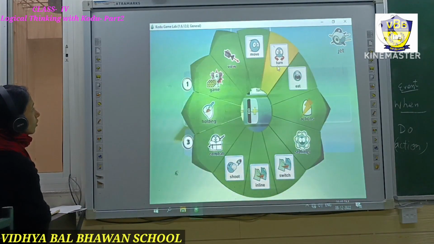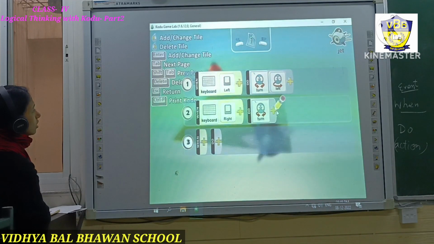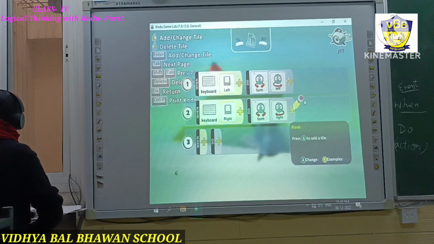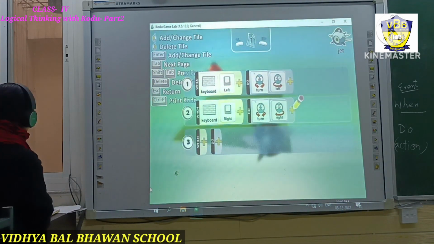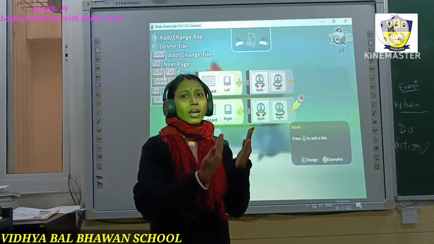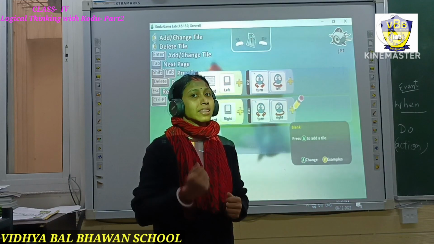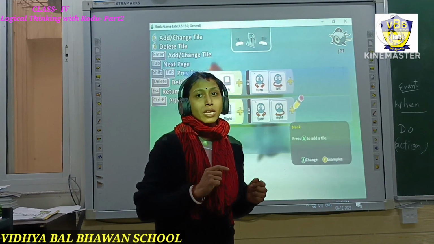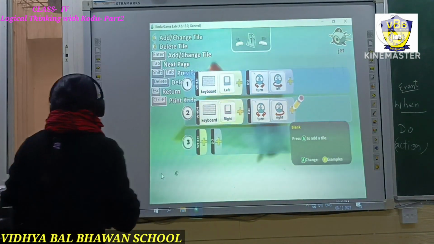Okay, so it will turn in which direction? Towards the right direction. Okay, just click on this. So we have already coded this. Fine. Now again we have made our jet move left and right. But when it will shoot the missile, that we have to code. We will code in such a way that if you press the space bar key, the missile will be shot.